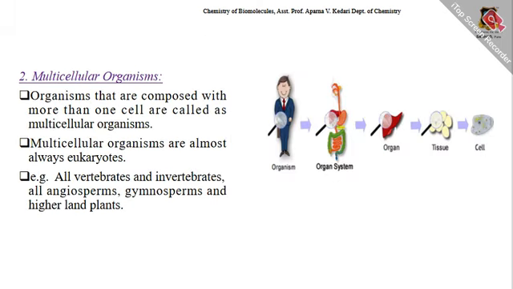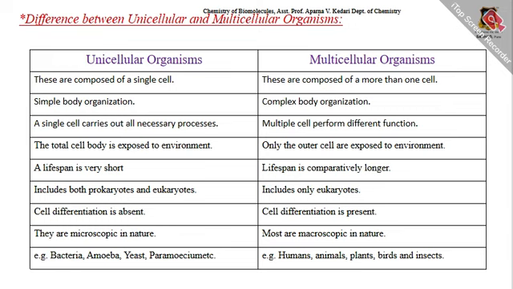Next is the multicellular organism. Organisms that are composed of more than one cell are called multicellular organisms. Multicellular organisms are almost always eukaryotes. Examples: all vertebrates and invertebrates, all angiosperms, gymnosperms, and higher land plants.